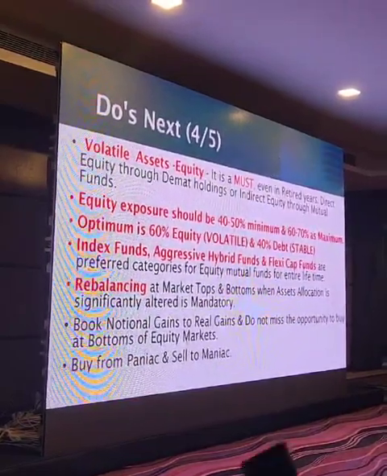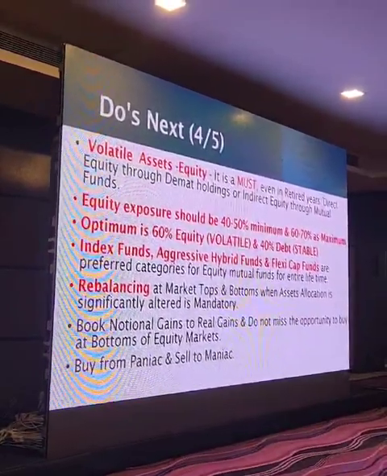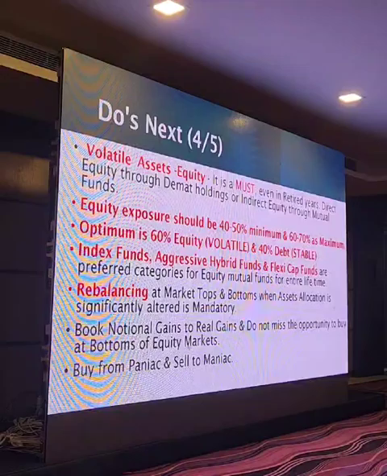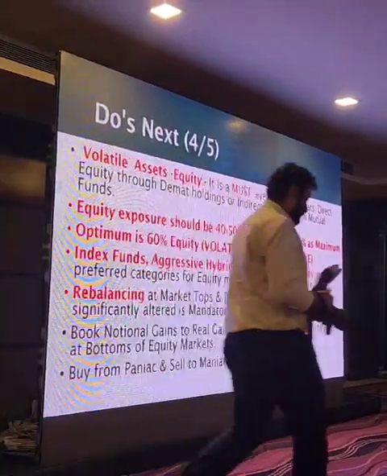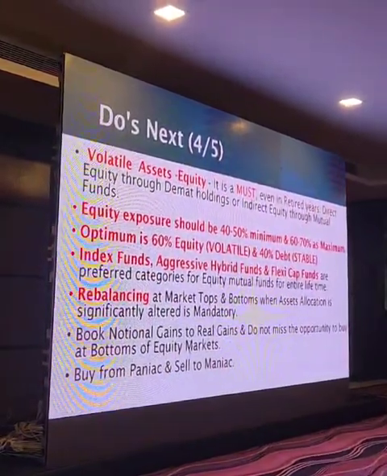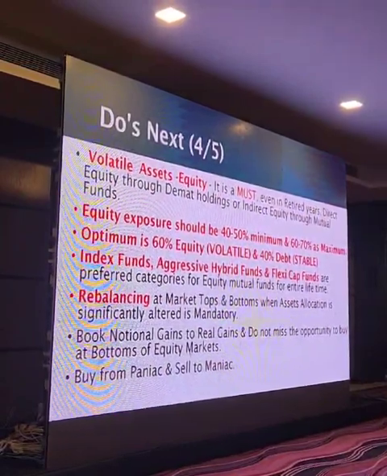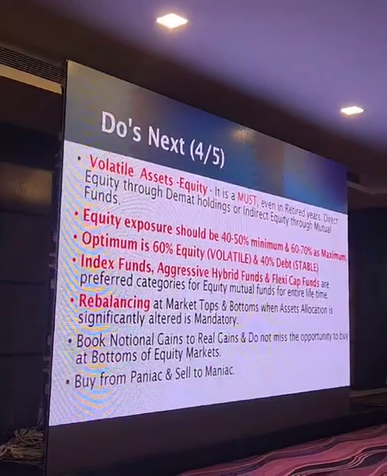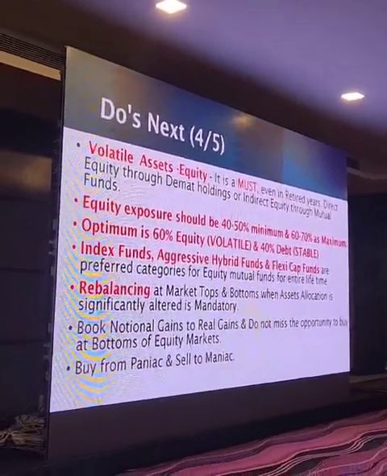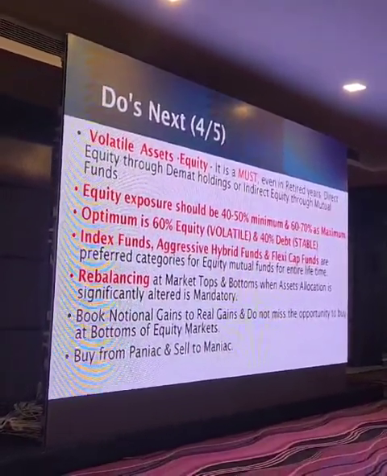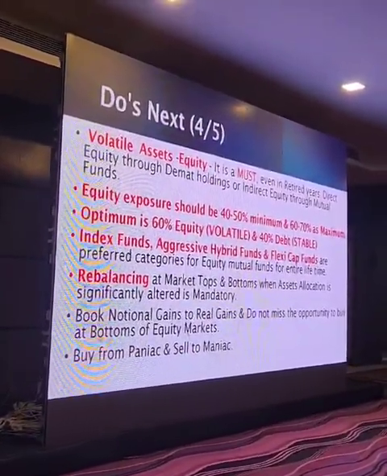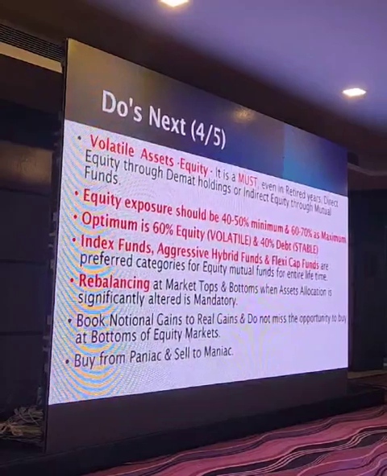Markets are volatile, so it may happen otherwise also. The volatile equity assets may drop to 25 or 30%. This is the time that I should book the proceeds. I should redeem my stable equity assets and bring the proceeds into the volatile equity assets and raise it again to the 50-50% and reset the proportion. This is our attempt to book the notional gains to the real gains and not to miss the opportunity to buy at the bottoms of the equity markets.